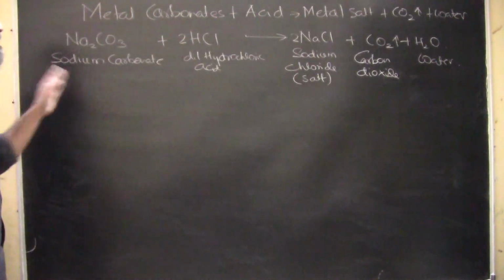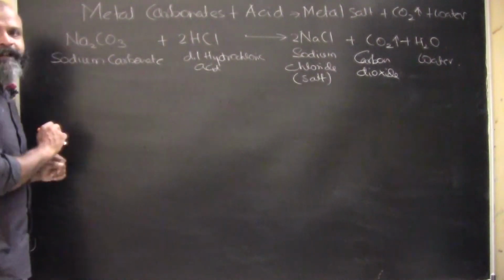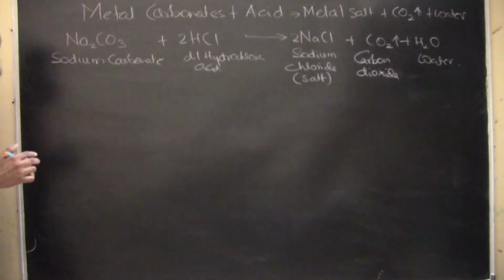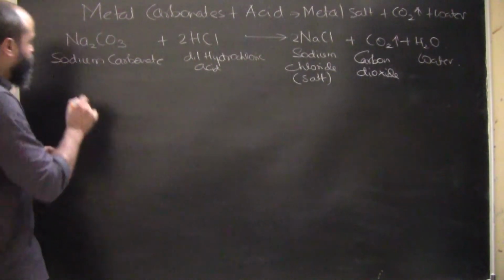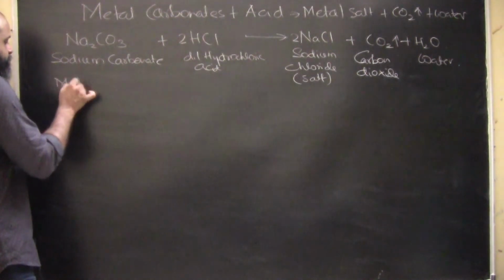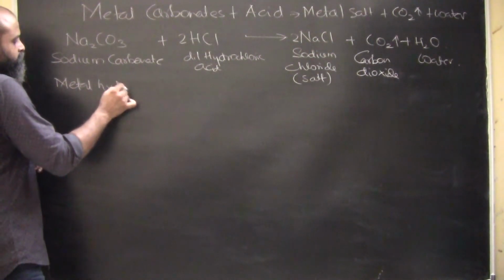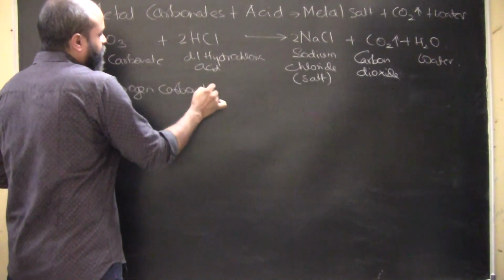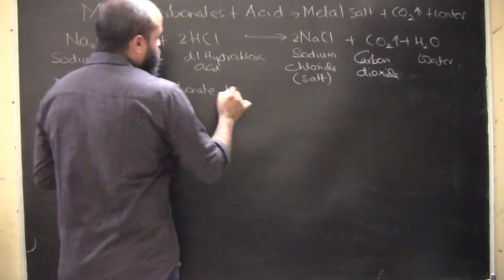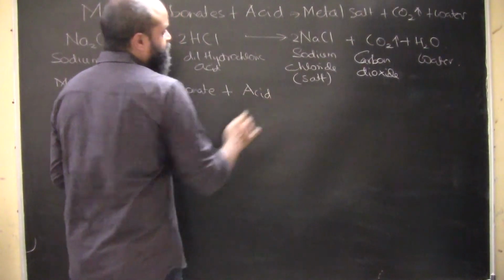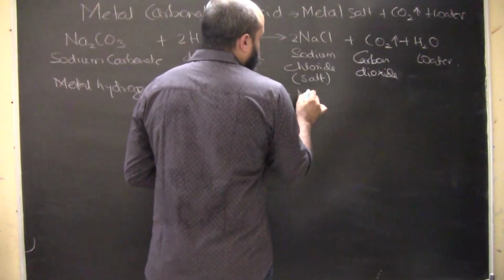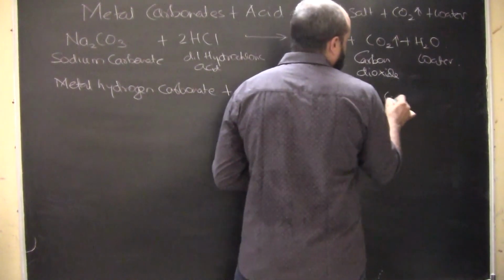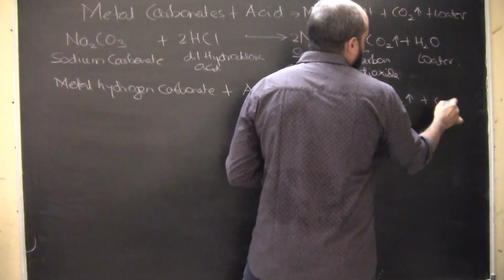Now even if we treat a metal hydrogen carbonate with an acid, the same products are formed. So let's quickly look at this: metal hydrogen carbonate plus an acid will give a metal salt plus again carbon dioxide plus water.